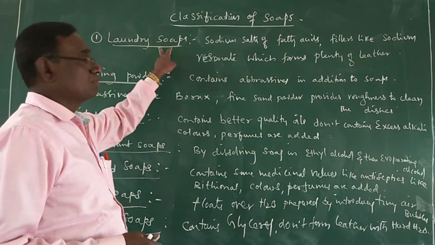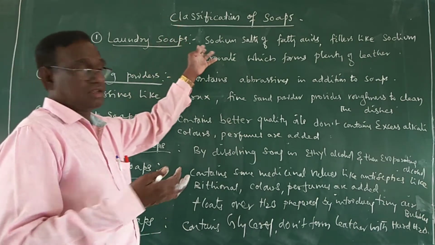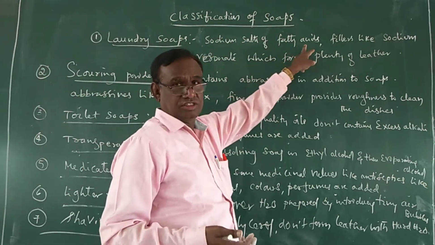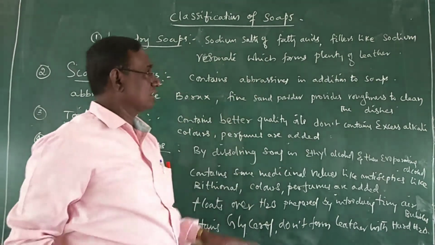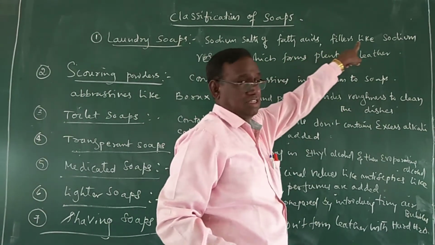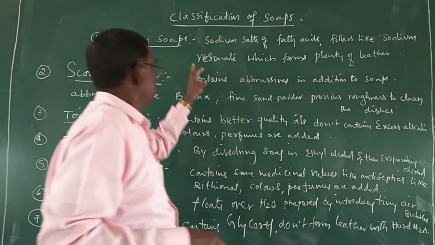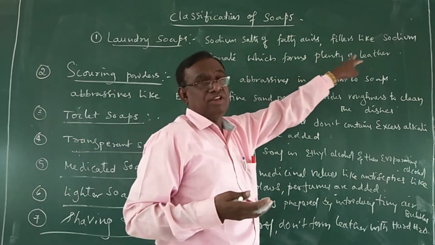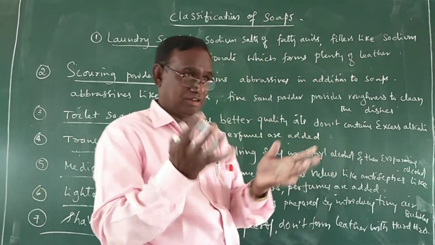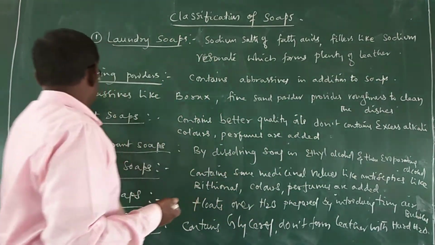Laundry soaps are nothing but sodium salts of fatty acids. That is called the ordinary soaps: sodium salts of fatty acids. In addition to that, fillers like sodium rosinate are added. What is the use of this? It produces plenty of lather. Okay, and then scouring powders.